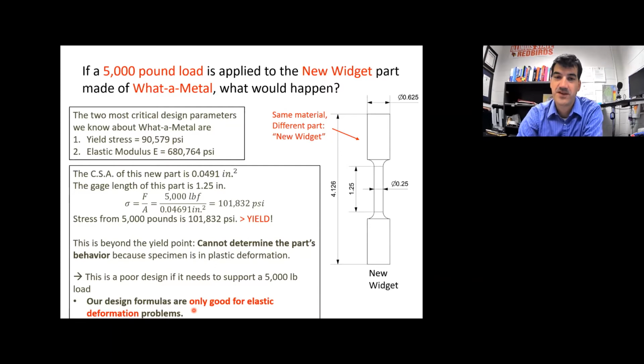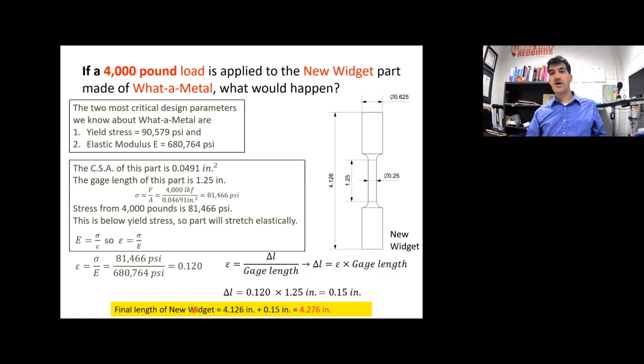Okay, so that's not really a trick question, but that is something that I could ask you. I could ask you, what is the elongation of the part if you have this load applied and it turns out that load is above the yield stress? So you can't solve it. You have to stop and say that we don't have a relationship there, so we can't solve that. So, okay, we back off a little bit and we say, all right, instead of a 5,000 pound load, let's say we only apply a 4,000 pound load to this same part.